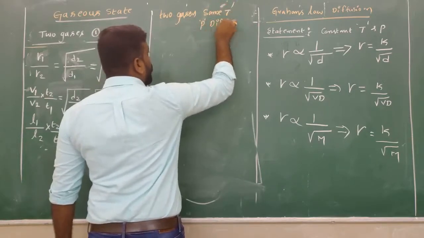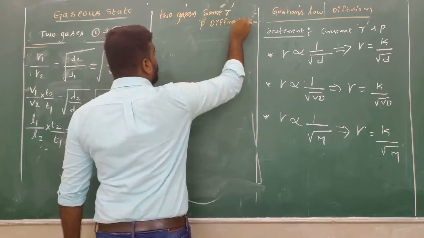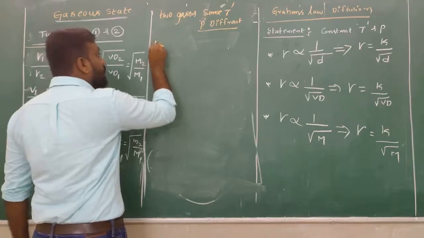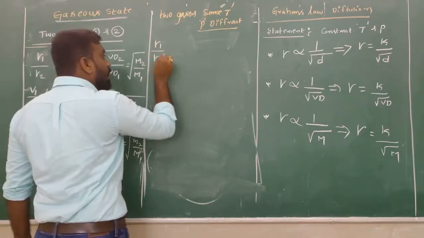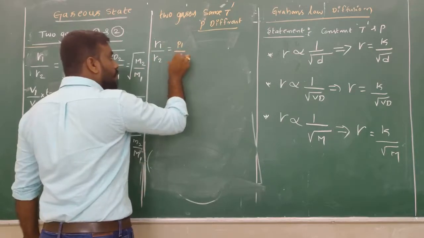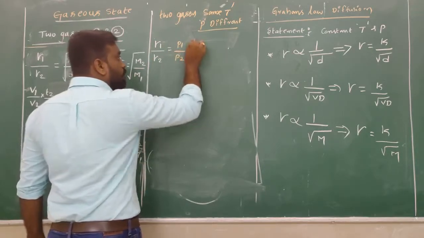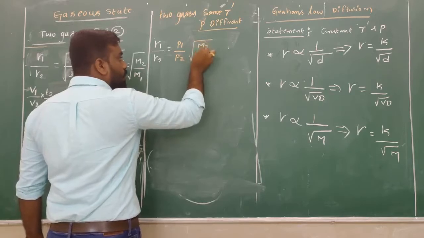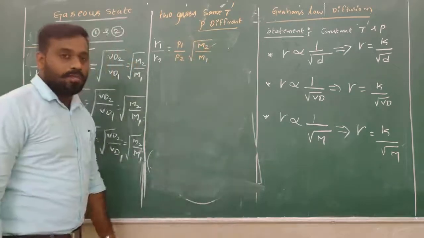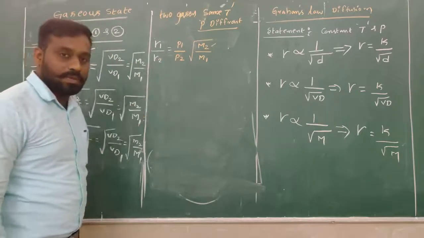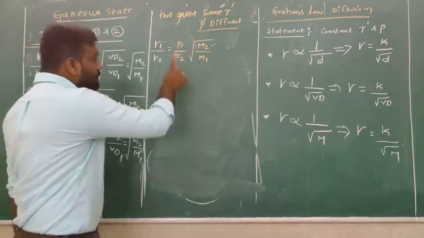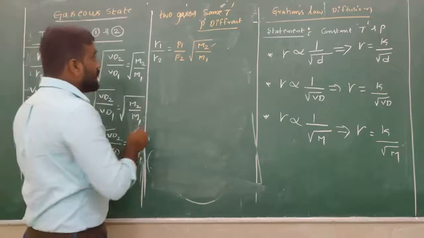Then the rate of diffusion R1 by R2 is equal to P1 by P2 and the square root of M2 divided by M1. Here M2 is the molecular mass of the second gas, M1 is the molecular mass of the first gas, P1 is the pressure of the first gas, and P2 is the pressure of the second gas.